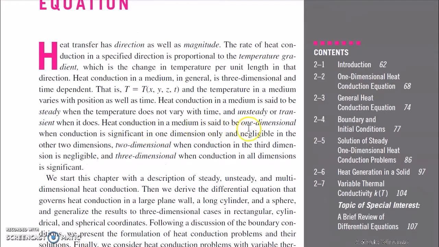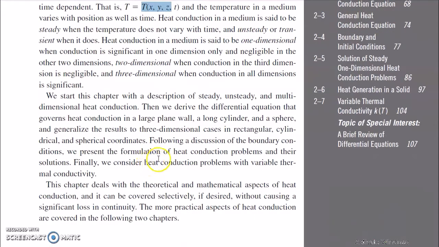Heat conduction in a medium is said to be one-dimensional when conduction is significant in one dimension only, that is say x, y or z, and it is two-dimensional if it is a function of x and y or y and z, and three-dimensional if it is a function of x, y and z, all of three. So we start this chapter with a description of steady, unsteady and multi-dimensional heat conduction. Then we derive the differential equation for plane wall, long cylinder and sphere, and generalize the results to three-dimensional cases in rectangular, cylindrical and spherical coordinates.